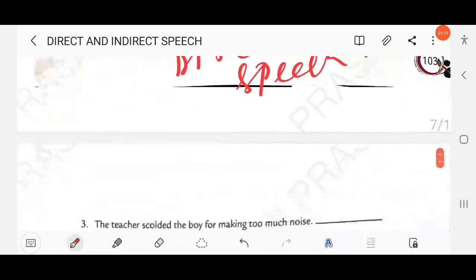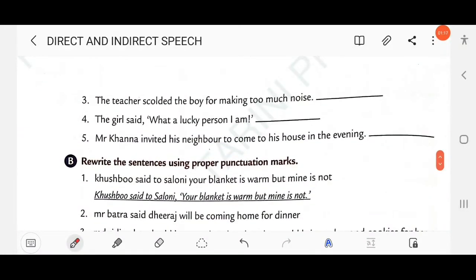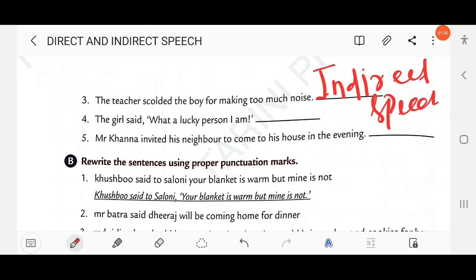Then next, the teacher scolded the boy for making too much noise. As you know, here there are no inverted commas used. So this is indirect speech. Then next, the girl said, "What a lucky person I am!" Right? Here, comma and inverted commas are used. So this is direct speech. Mr. Khanna invited his neighbor to come to his house in the evening. So there is no comma used. So this is indirect speech.